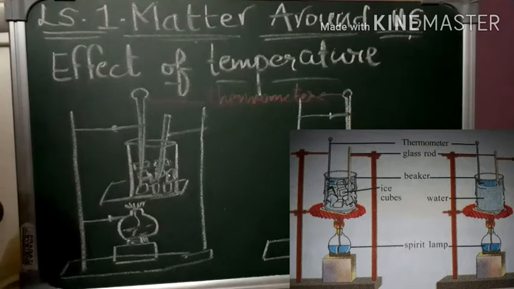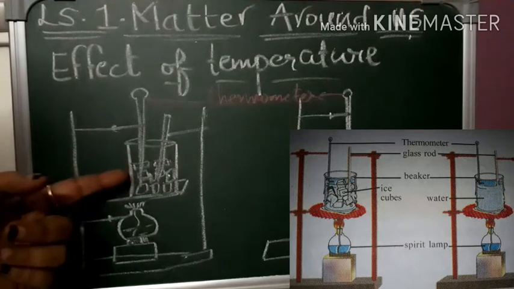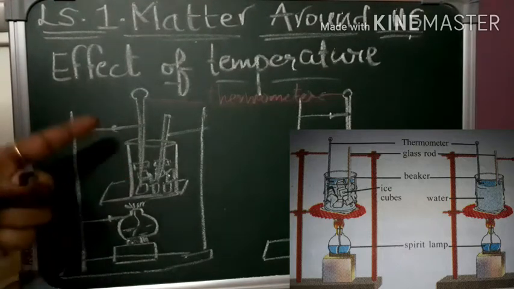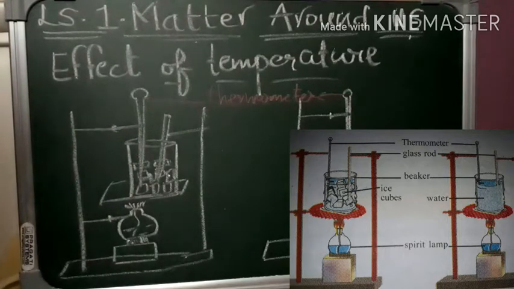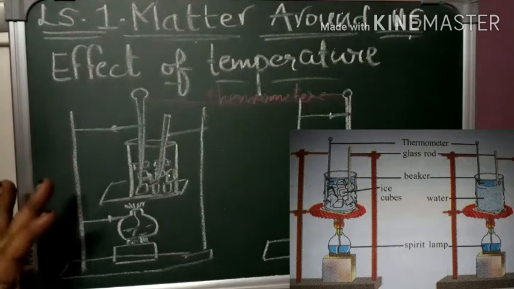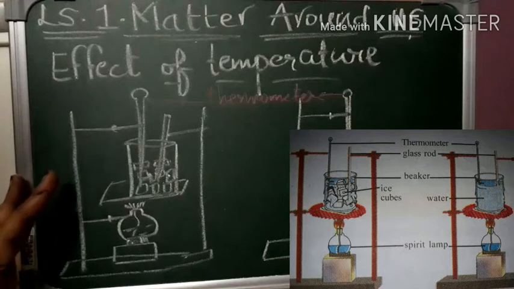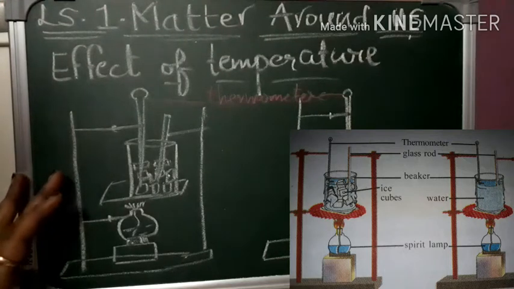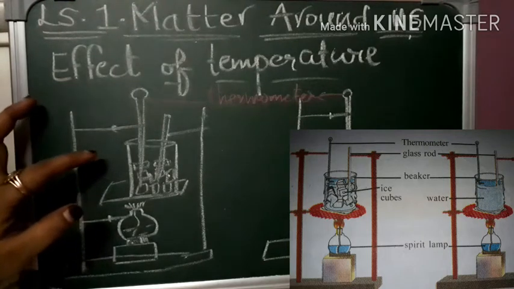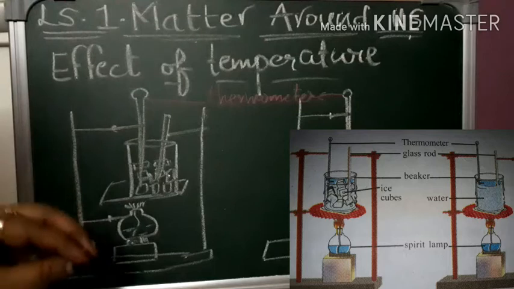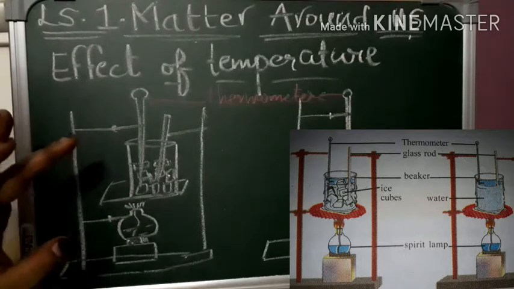take place. What we will observe is that the ice will slowly start melting, and every few seconds we will be measuring the temperature. Whenever we are measuring, we are going to immerse the thermometer in the ice for a few minutes. Every 2 minutes we are going to measure the temperature.